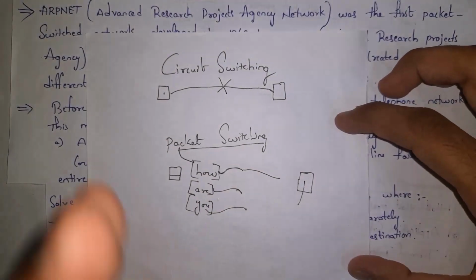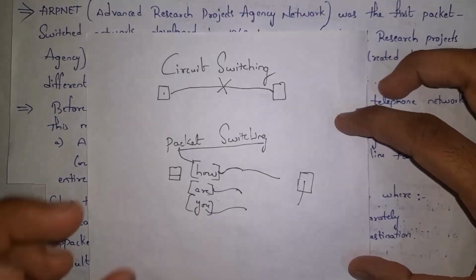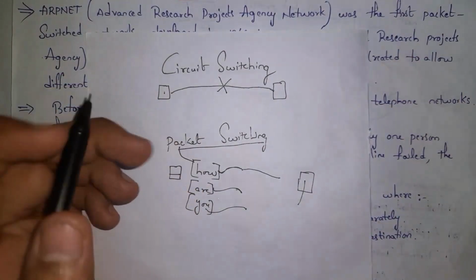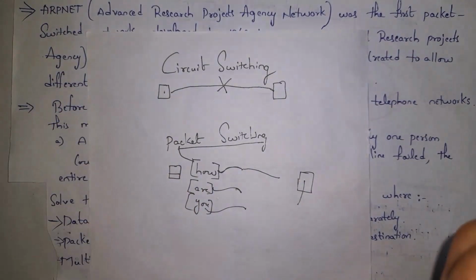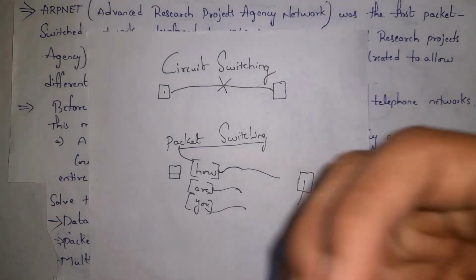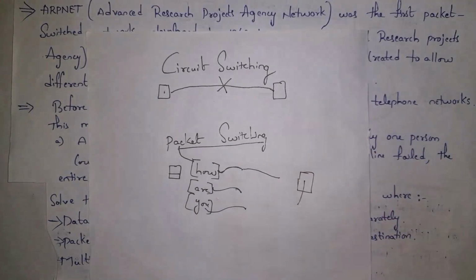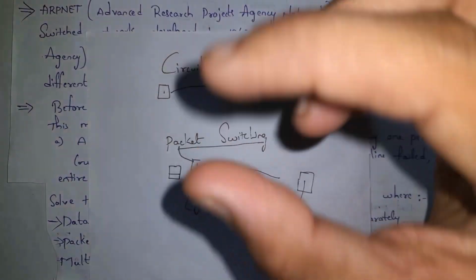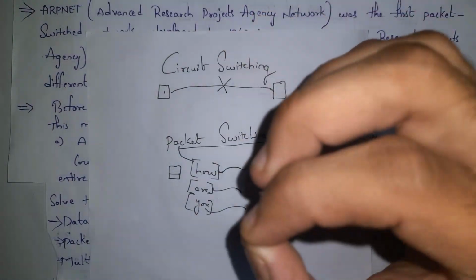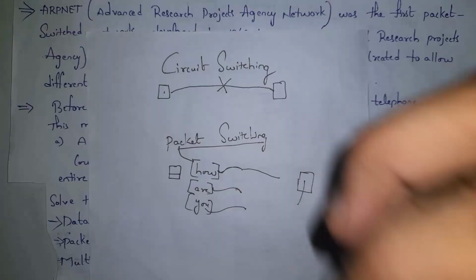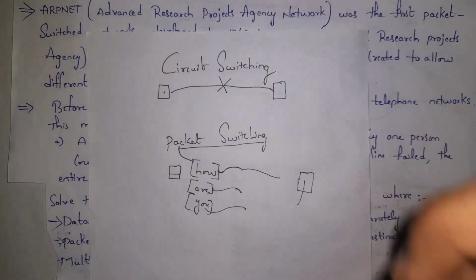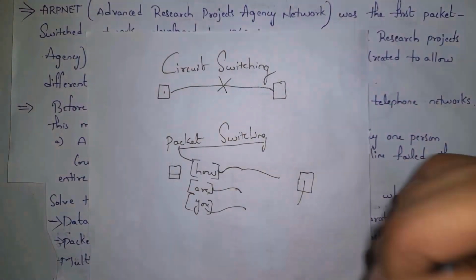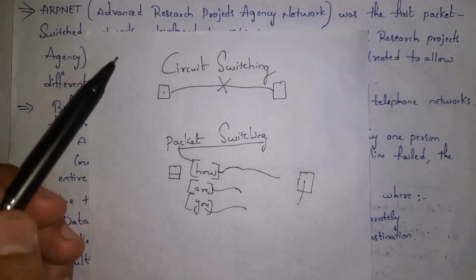This is packet switching, where data is divided in the form of packets and they will reach the destination, and after reaching the destination, they will reassemble and the person can hear the correct message. When compared to circuit switching, in packet switching, data is transferred in the form of packets. So data transfer is very fast as each packet will find the best route. This is the difference between packet switching and circuit switching.